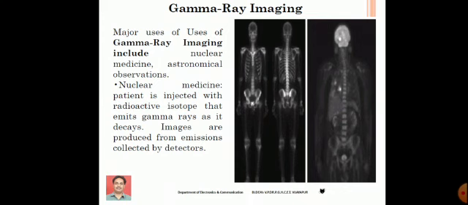As it starts decaying in the body, the patient's body will start emitting gamma rays. These gamma rays are collected by means of a gamma ray detector to produce the image.